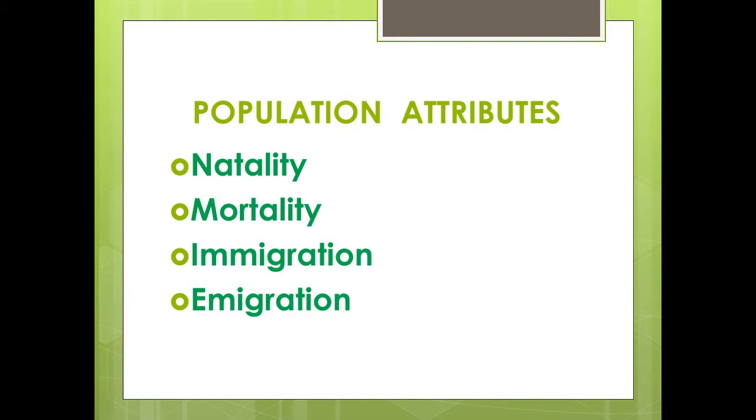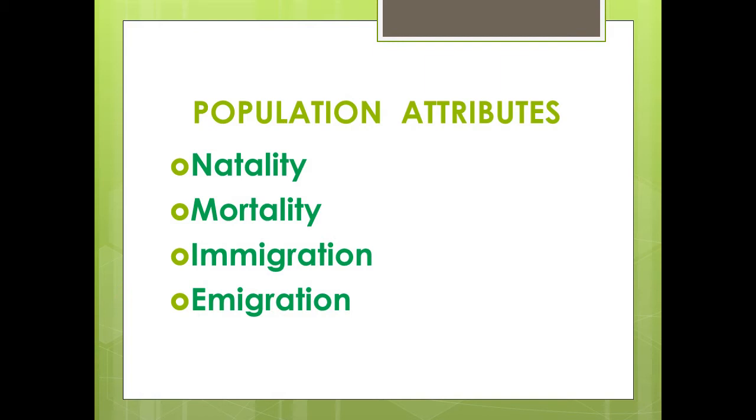Now, mortality or death rate. It refers to the average number of natural deaths per unit population per unit time. It is also of two types, specific mortality and realized mortality. Specific mortality is the minimum death rate that occurs due to natural phenomenon of senescence. Realized mortality is the actual death rate occurring in a population due to all causes, which might be due to old age, disease, predation, nutritional deficiency, competition, etc.